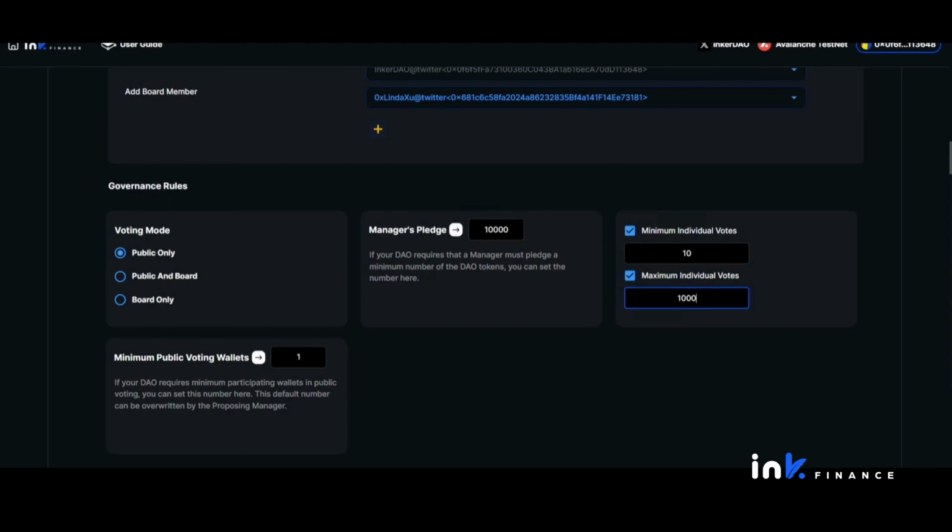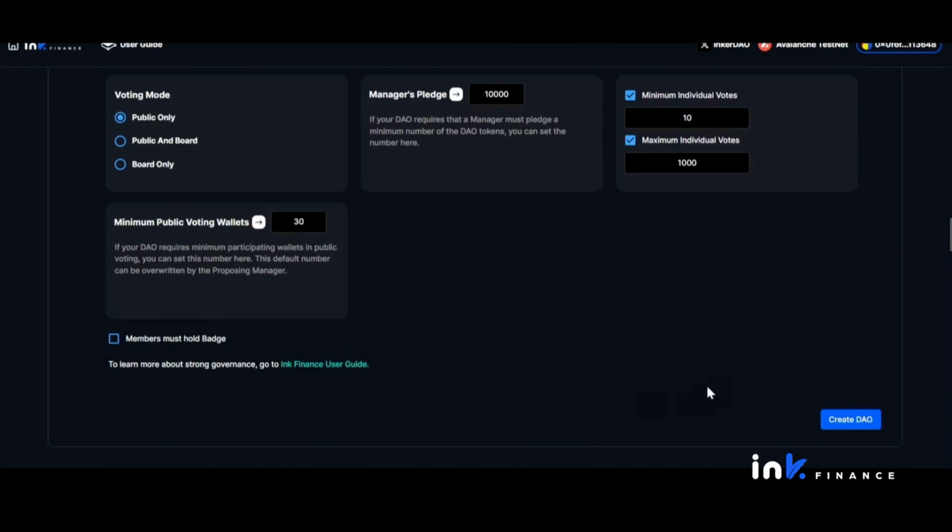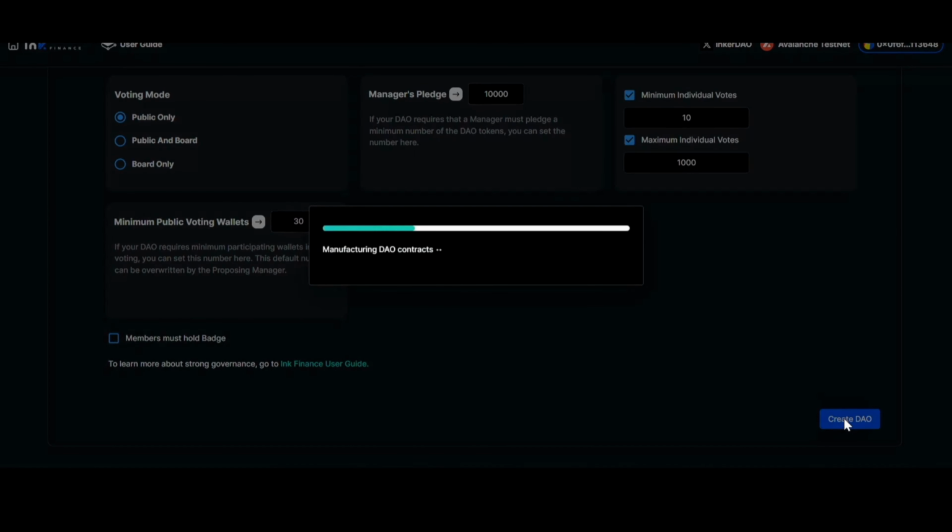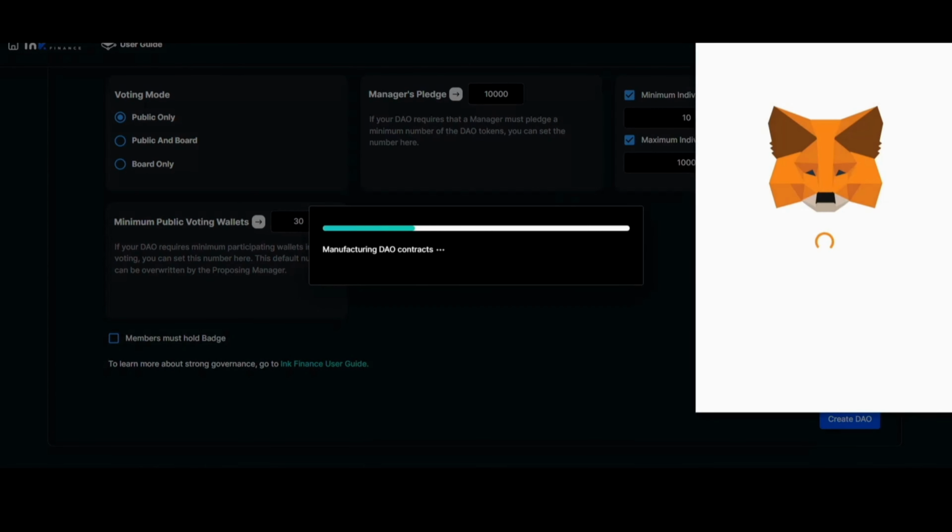Finally, we conclude with a requirement for a minimum number of public voting wallet addresses needed to vote on proposals. This setting fosters a more decentralized proposal process and ensures maximum representation and participation, enhancing overall governance, fairness, and inclusivity. Click Create DAO and voila! Congratulations! You have created your Token Governed DAO.